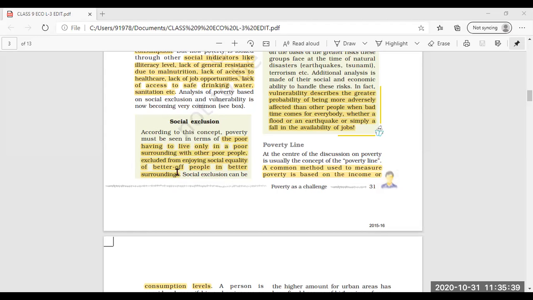That means they are kept aloof from the rest of the members of the society. They are considered as poor. That is called social exclusion. That means they are excluded, kept aloof, not joined with the other families and members of the society. So that is called social exclusion, and this condition arises when the concept of poverty is there.